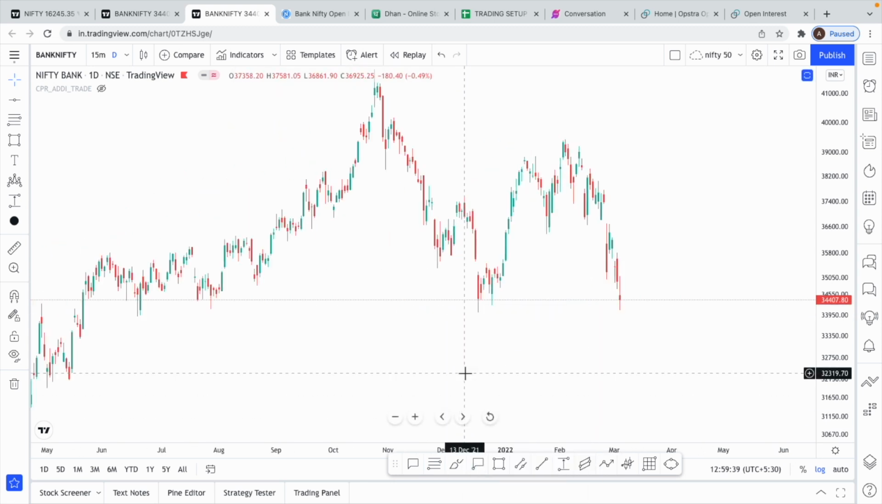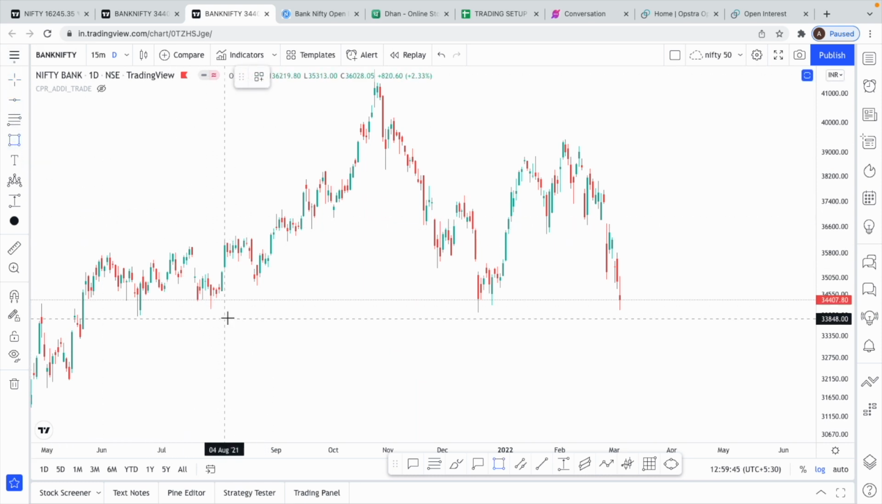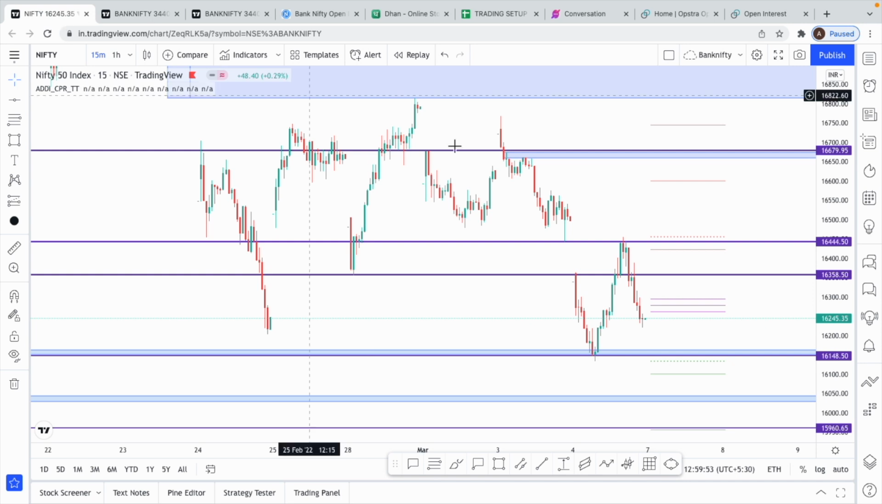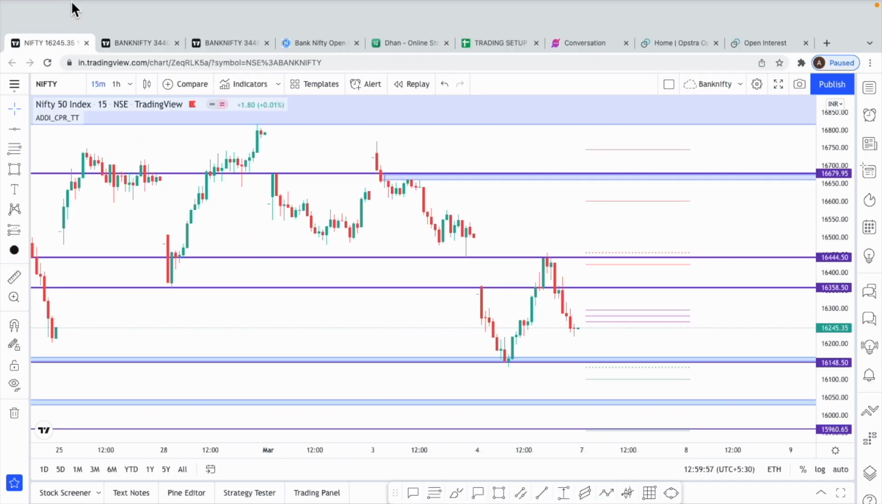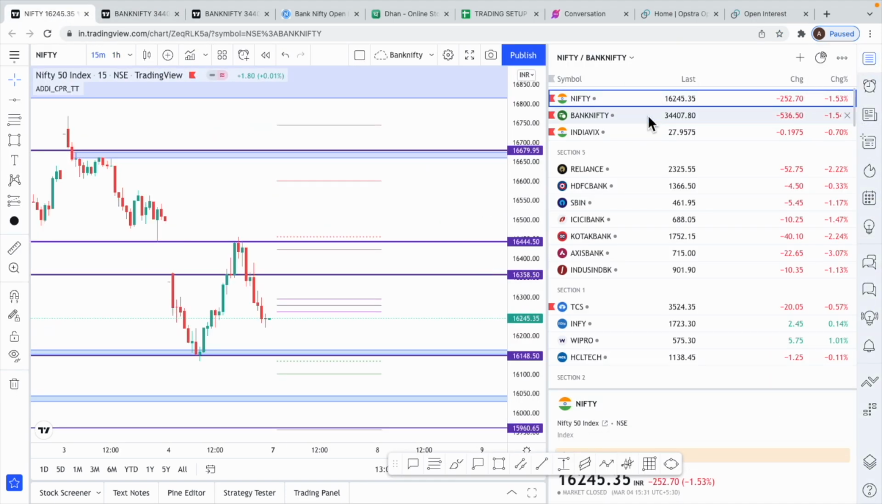Now we will come to our intraday levels. For now, we know that everybody can probably have this mark, that this level is a very good support, 40,000. If this breaks, we will see our intraday levels for Bank Nifty.